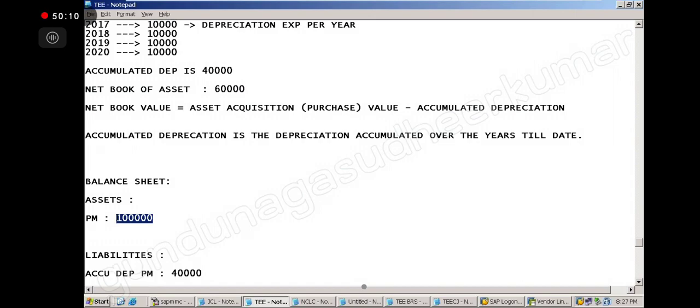What if we purchase new machinery in October or November? Then how do we calculate for that, sir? If it is 10% per year, then pro rata, for how many months it has been used. If you purchased it for 4 months only, then 4 months depreciation only is charged.